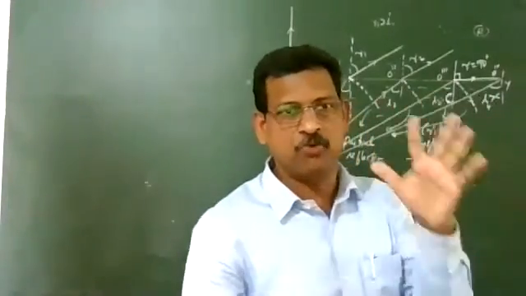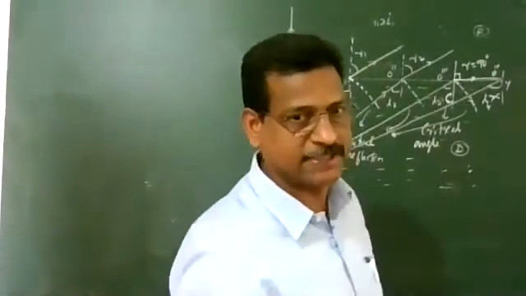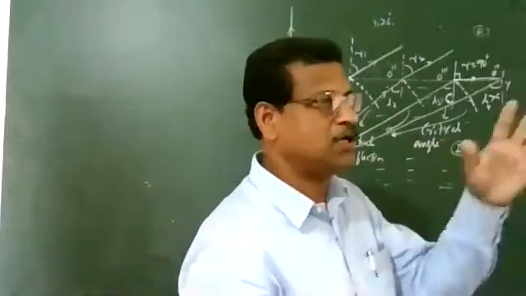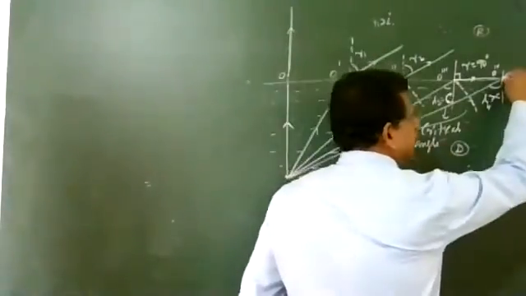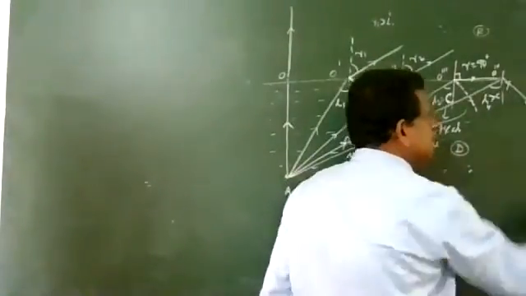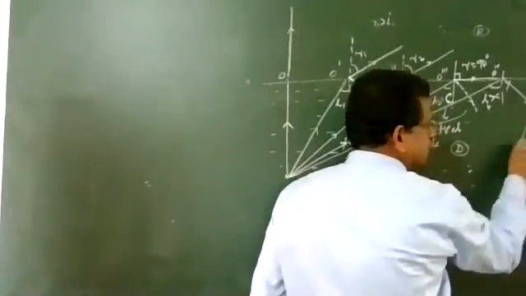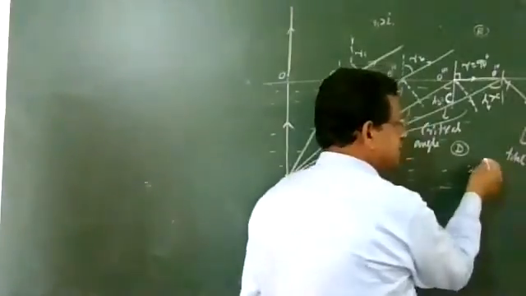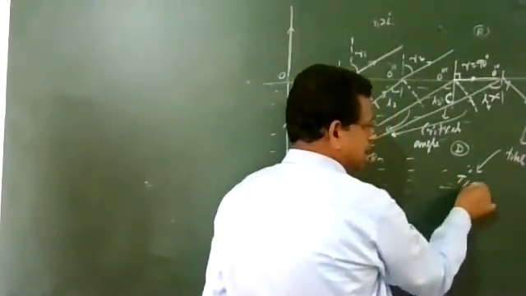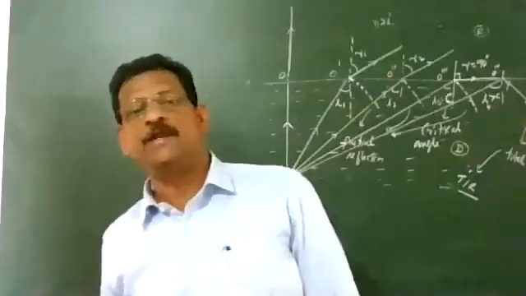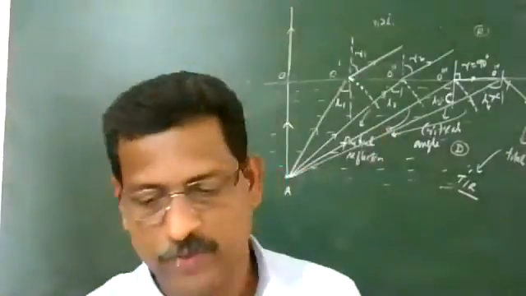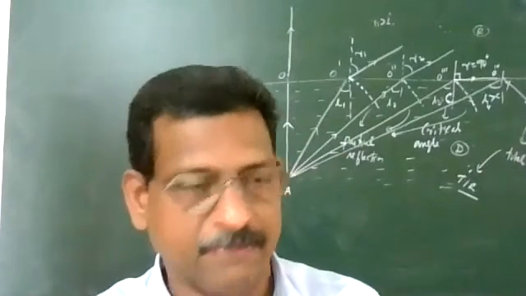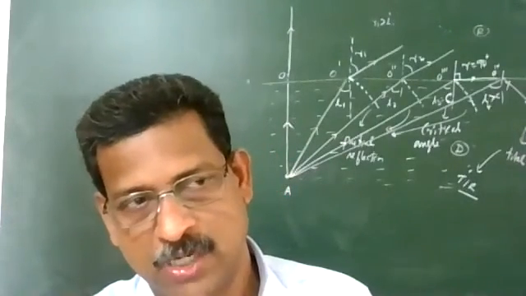The total light comes back into the same medium. It is totally reflected, not partially reflected. By obeying the laws of reflection, the full light comes back to the same medium. So total light is reflected in the medium, and this is what we call total internal reflection. There is no way it goes to the other medium. The total light is reflected into the same medium, so that is why we call this total internal reflection.